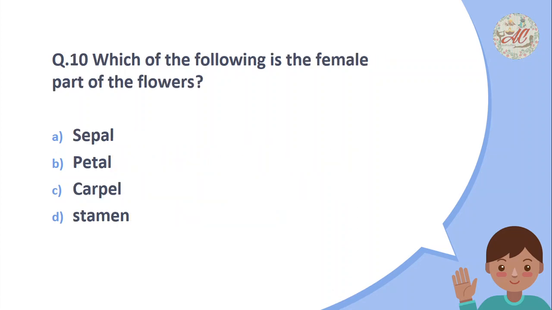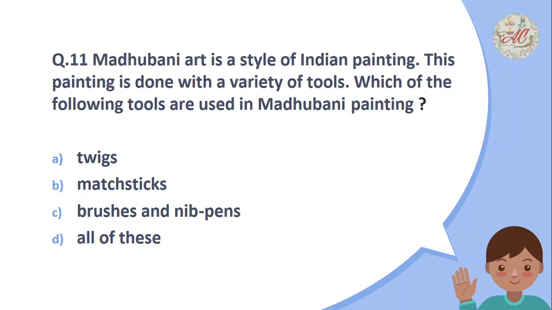Which of the following is the female part of the flowers? Sepal, petal, carpel, stamen. So correct answer is carpel. Madhubani art is a style of Indian painting. This painting is done with a variety of tools. Which of the following tools are used in Madhubani painting? Twigs, matchsticks, brushes and nib pen, all of these. So correct answer is all of these. In Madhubani painting we use twigs, matchsticks, brushes and nib pen.